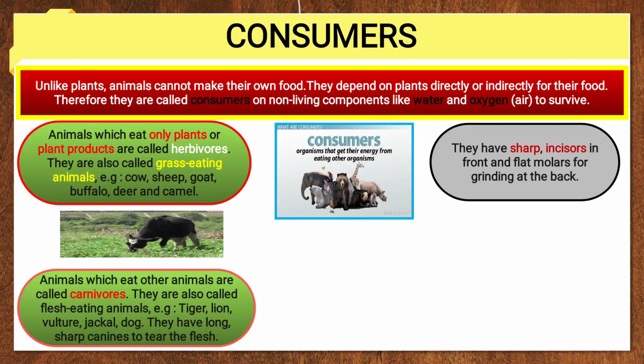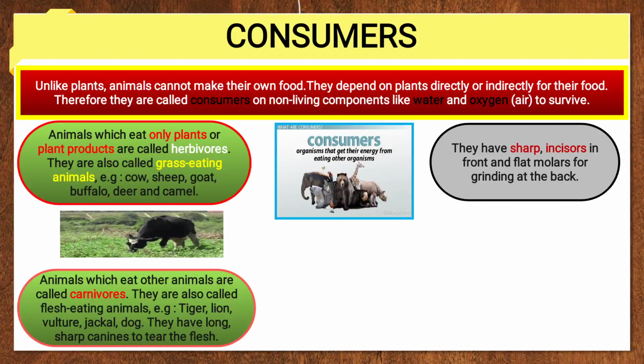Next category is the carnivores. Animals which eat other animals are called carnivores. They are called flesh eating animals because they eat flesh of other animals, like lion, tiger, vulture, jackal, dog.